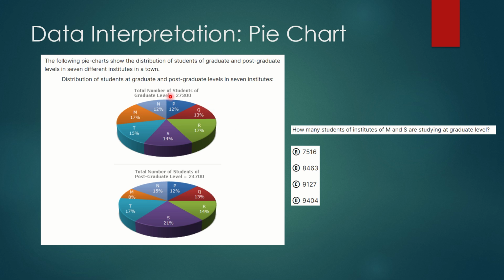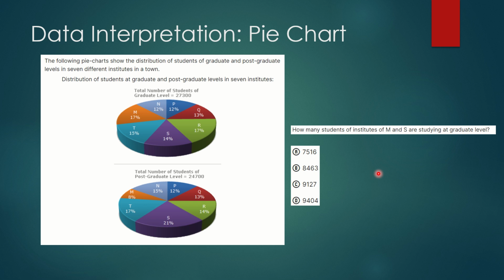Here the total number of students at graduate level is given as 27,300 and in the next it is provided as 24,700 for postgraduate level. Now here we have been provided with follow-up questions with respect to this data set. Let's attempt these questions one by one. You can pause this video for a second and try the questions for yourself as well. So let's start with the first question.